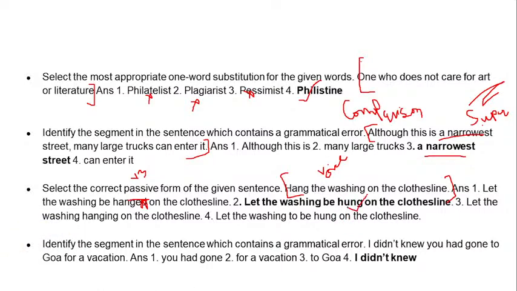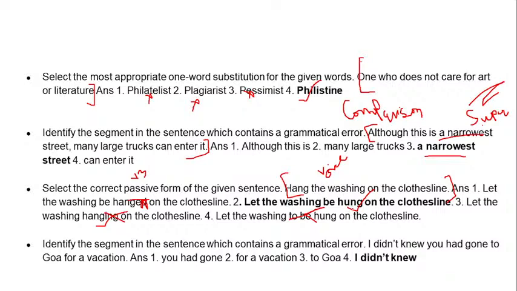Let the washing be hung on the clothesline. This seems perfect. Number 3 is let the washing hanging on the clothesline. No, so absolutely a wrong tense. We can't have this. And 4 is washing to be hung. No, we don't need it to be hung. So all we need is number 2 option.